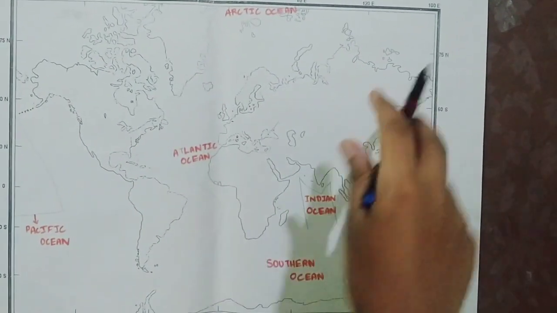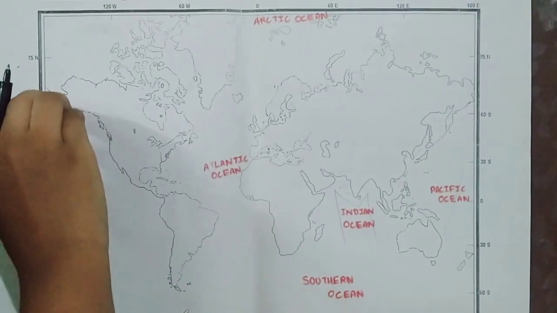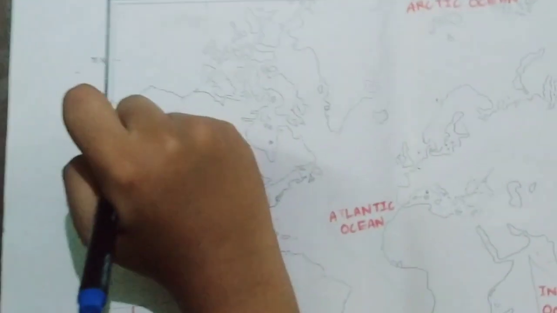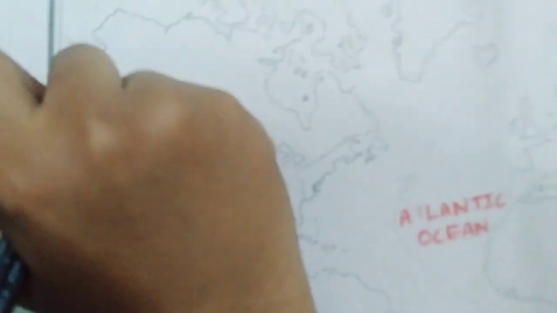First we will start from the eastern side. This part of Russia is here. It is the Chukchi Sea.